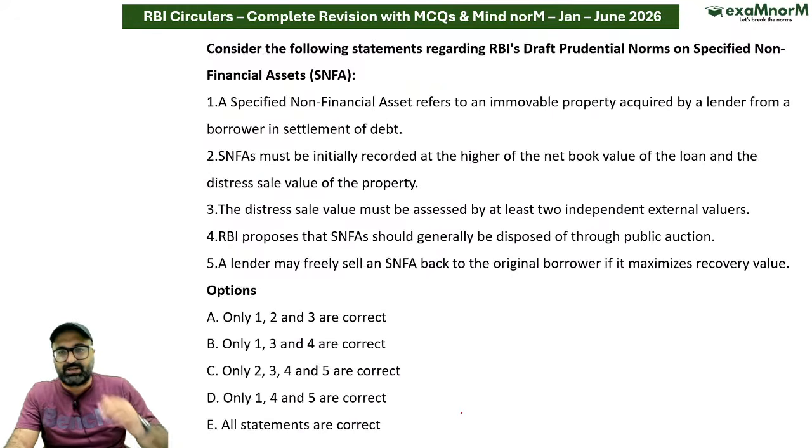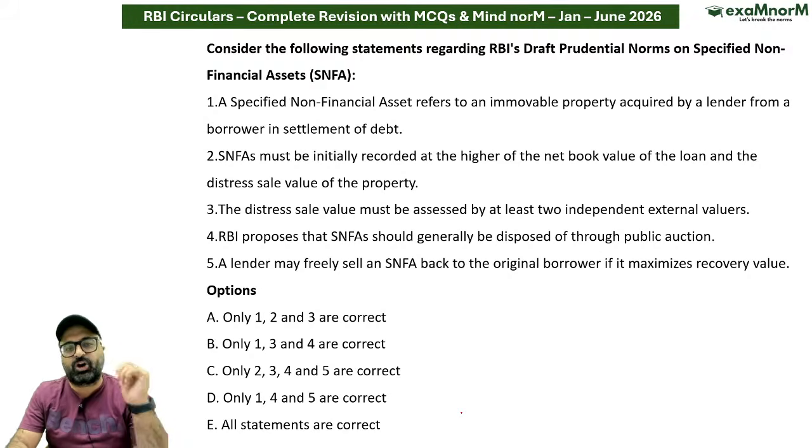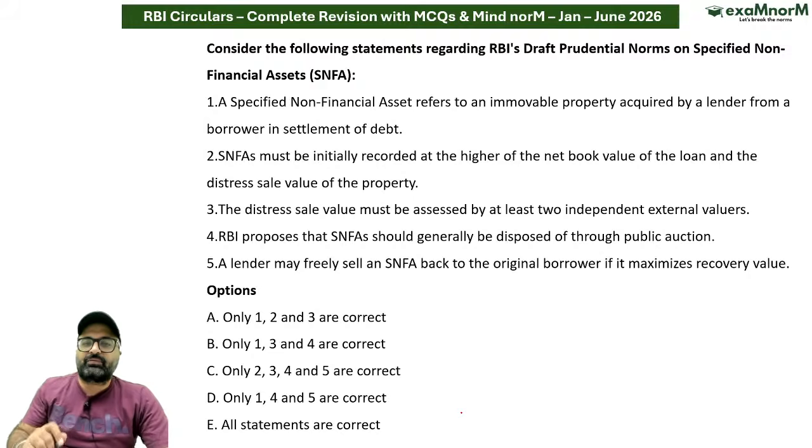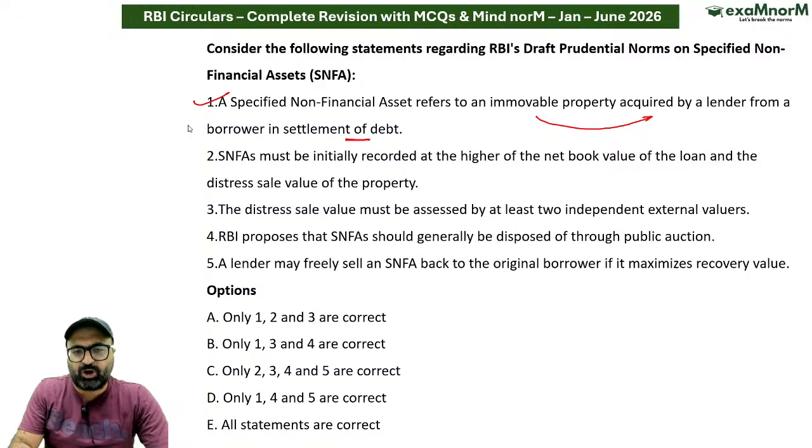ठीक है जी. Next, the next is related to specified non-financial asset. A specified non-financial asset refers to an immovable property acquired by a lender for a borrower in settlement of debt. That is correct. बैंक अगर किसी को लोन देता है, लोन नहीं आया, उसकी प्रॉपर्टी बैंक के पास आ गई, दैट इज स्पेसिफाइड नॉन फाइनेंशियल असेट, विच इज एब्सोल्युटली करेक्ट.